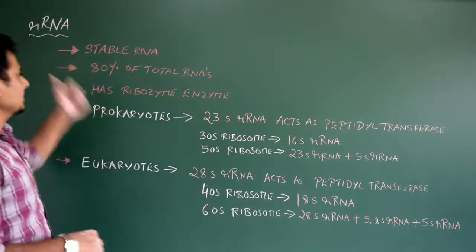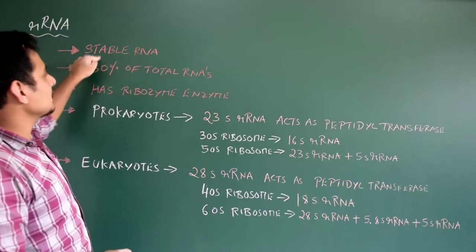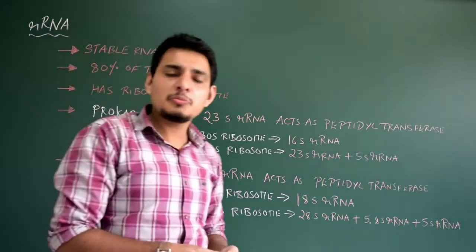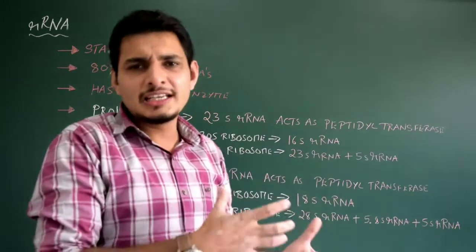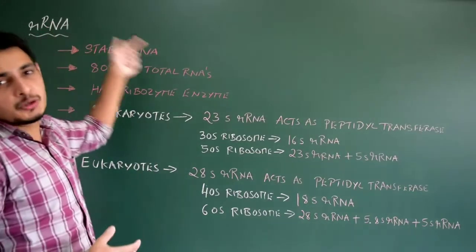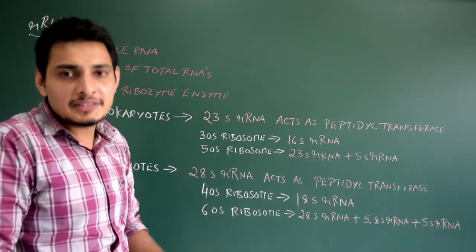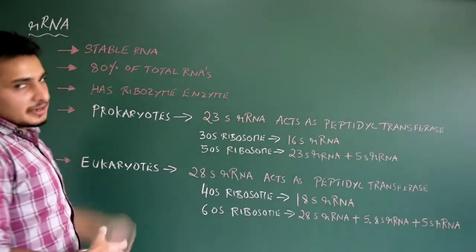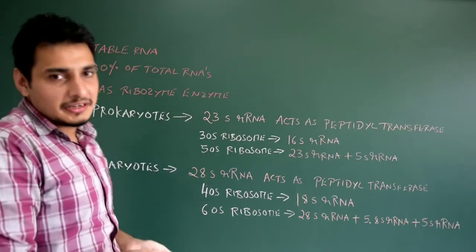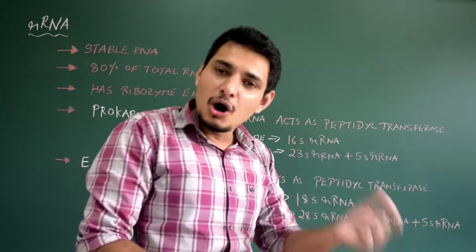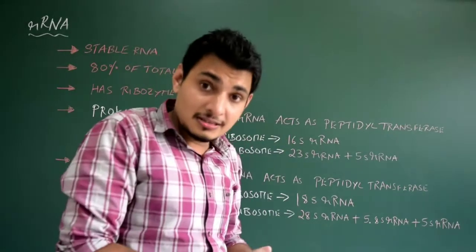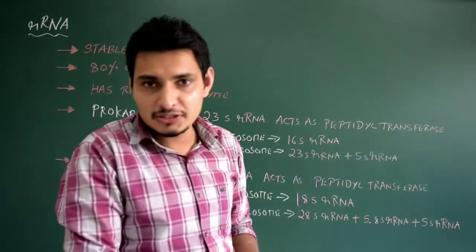Some simple points. It is also called the stable RNA. It's a very stable RNA, normally present within the ribosome, and it is also seen in the cytoplasm. But the majority of the rRNA, that is ribosomal RNA, is in the ribosome. So it is understood that to make the ribosome, we need ribosomal RNA. Got it? Okay. So it is seen in the ribosomes, 80% of the total RNA. Where exactly are ribosomes seen? On the endoplasmic reticulum, making it the rough endoplasmic reticulum, as well as ribosomes floating within the cytoplasm.